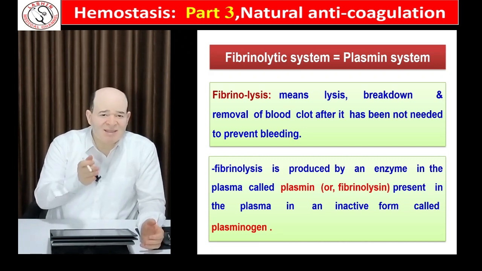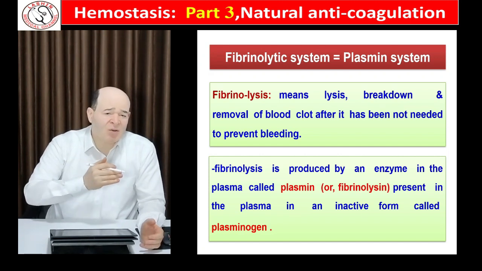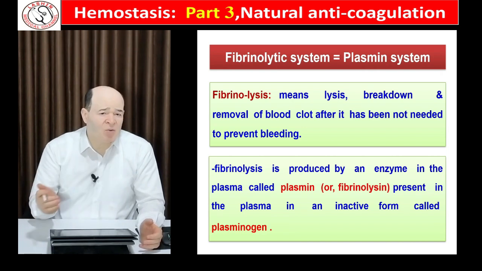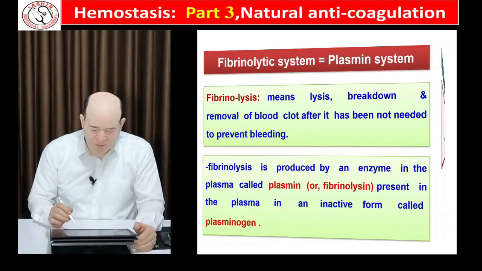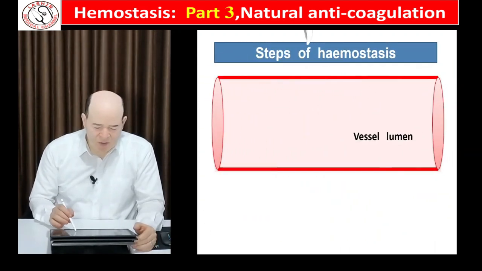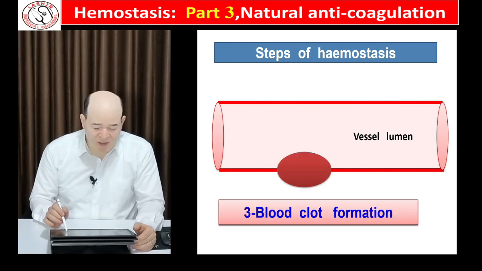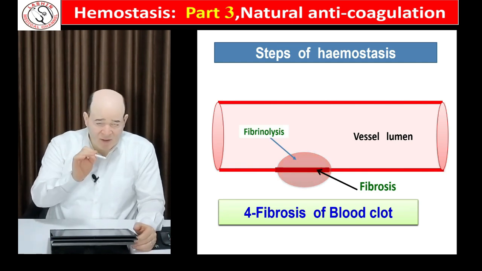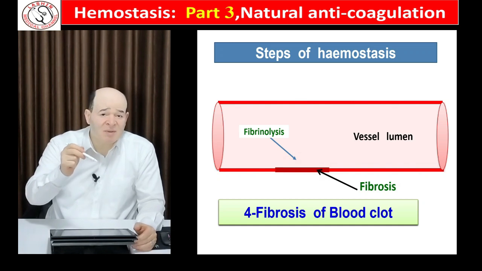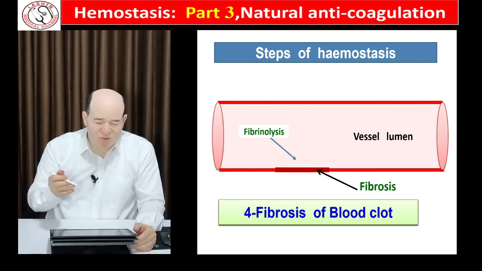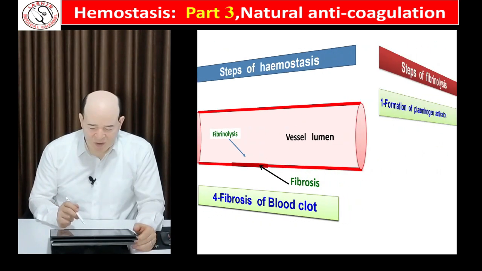After the end of these days, the remaining parts of the clot are destroyed or undergo a process of lysis or fibrinolysis by this system, which is called the fibrinolytic system. To remind you, we said in the process of hemostasis, the first response from our body is vascular spasm, the second is platelet plug formation, the third is clot formation, and the fourth is fibrosis to the part in the vascular wall. However, the parts that are present inside and outside are not needed. They achieved their duty, so they undergo a process called fibrinolysis.